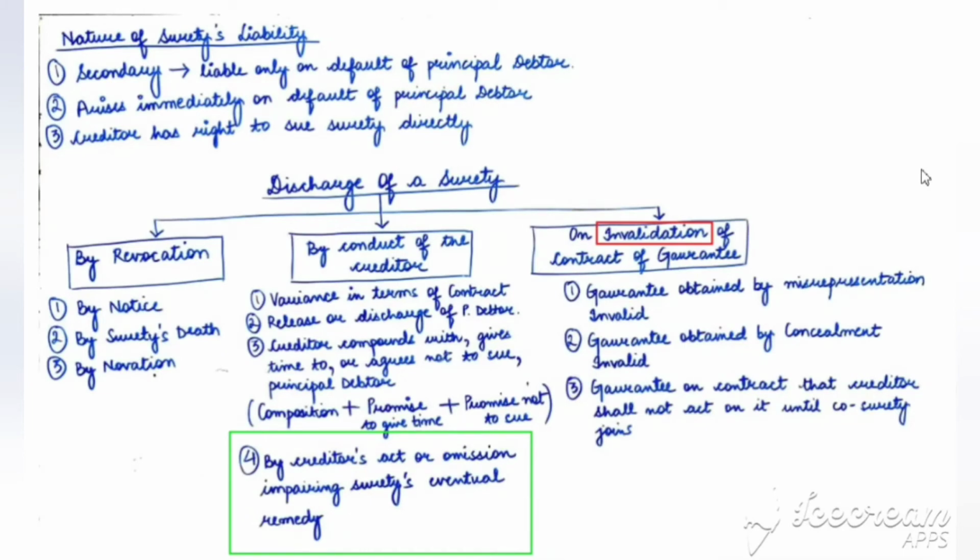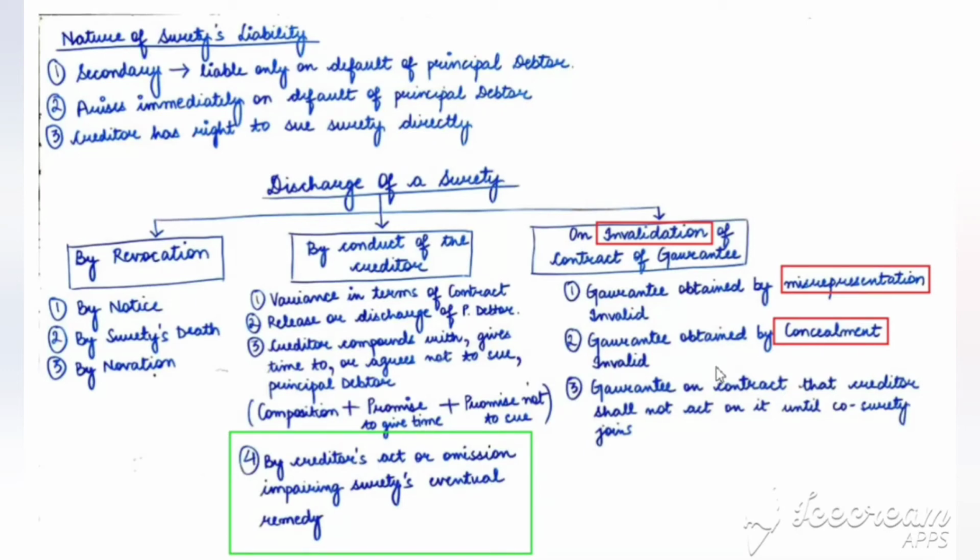When the contract of guarantee itself becomes invalid, then obviously the surety is discharged from his liability. So, guarantee obtained by misrepresentation. The contract of guarantee will become invalid if the guarantee is obtained by misrepresentation, which means false presentation of the facts. Then guarantee obtained by concealment is invalid. Concealment means hiding of the vital facts.